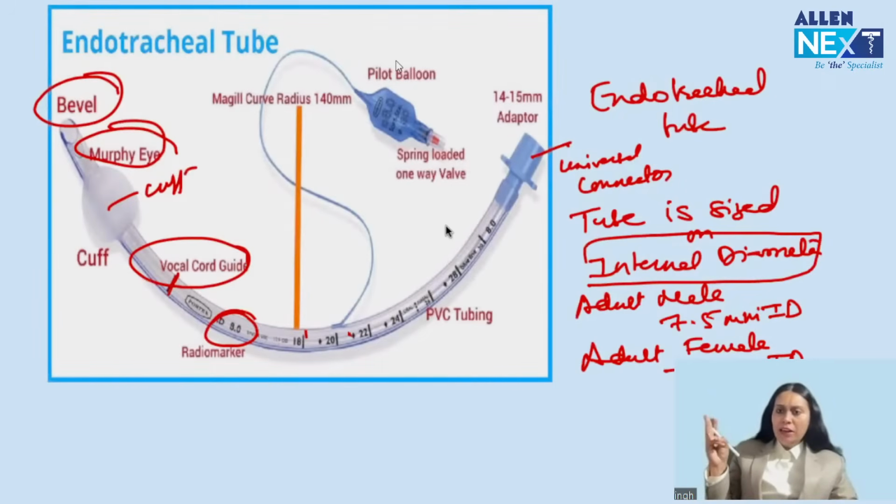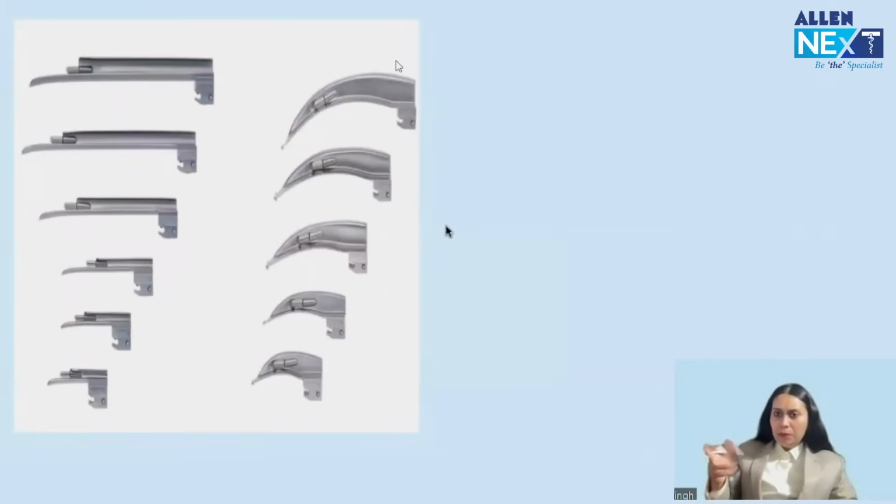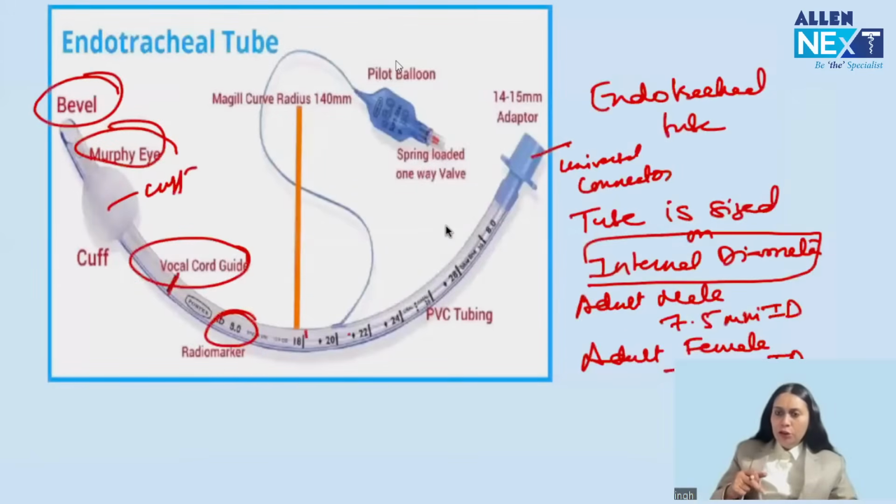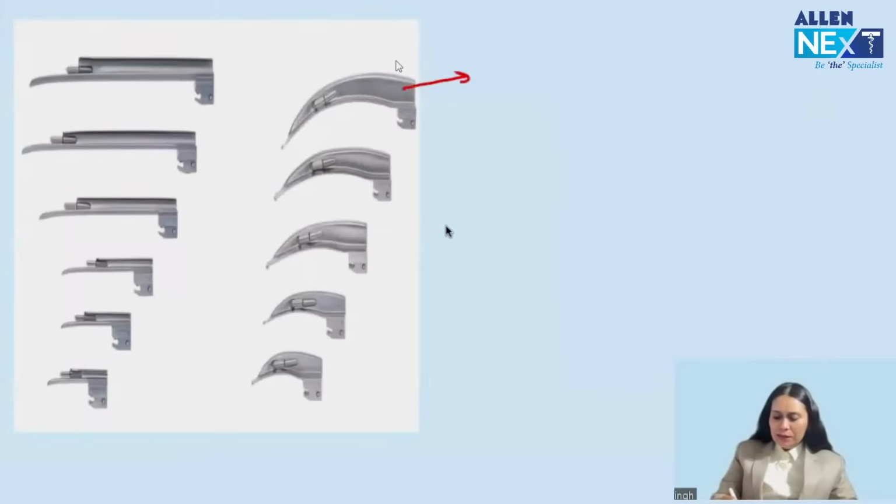So 3 important special tubes I want you people to remember, but before that I want to show you the image of the device which is used for inserting the tube. This endotracheal tube can be inserted from oral cavity, orotracheal intubation, with the help of this device. This is laryngoscope.